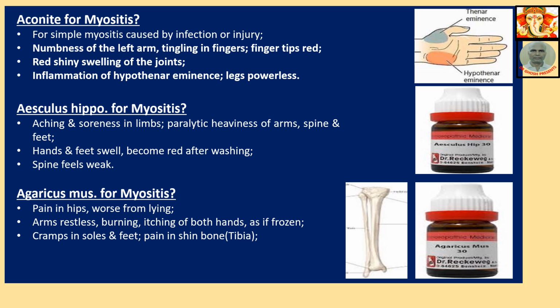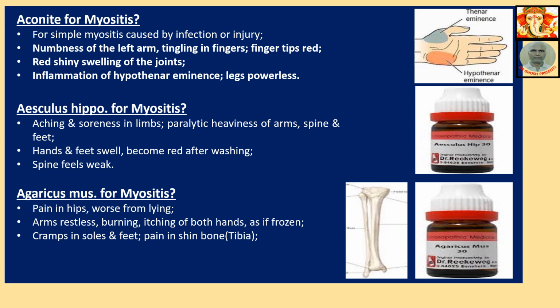Now we are coming to remedies. Wherever the remedy is for simple myositis, I have given it as simple, and if it is for autoimmune, I have also referred to that. Aconite for myositis. For simple myositis caused by infection or injury: numbness of the left arm, tingling in fingers, fingertips red, shiny swelling of the joints, inflammation of the hypothenar eminence. Hypothenar eminence is given in the top image, the eminence below the little finger.